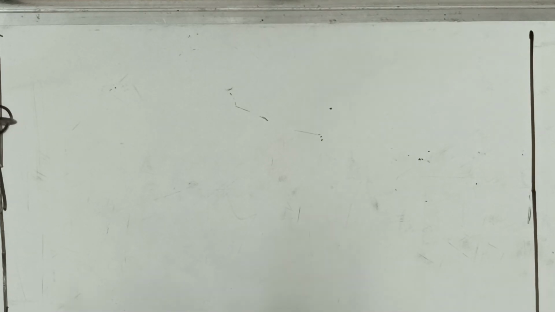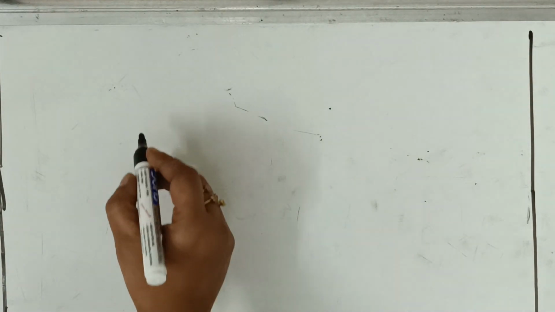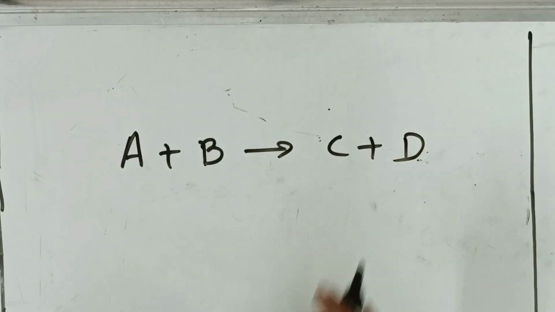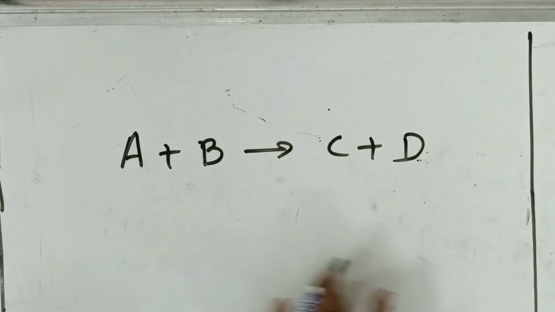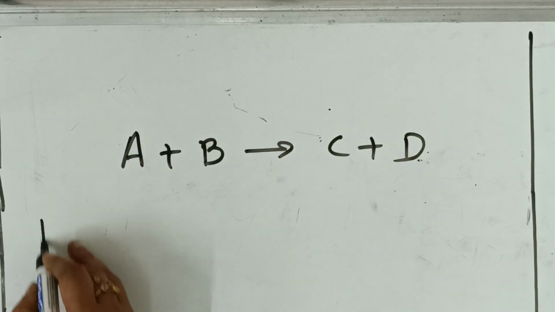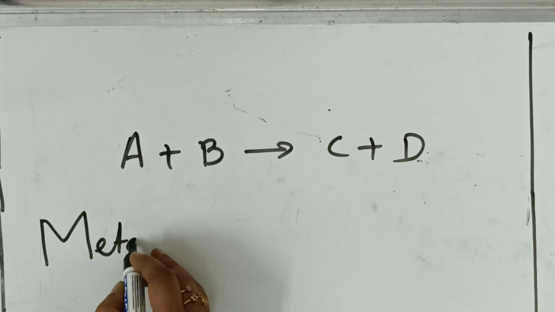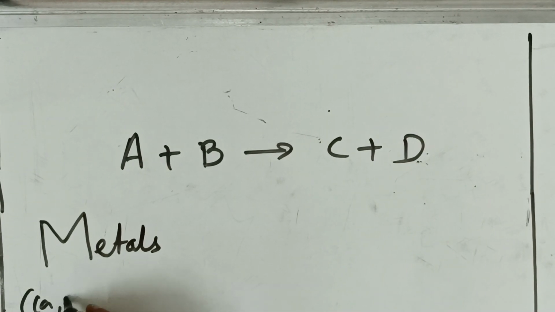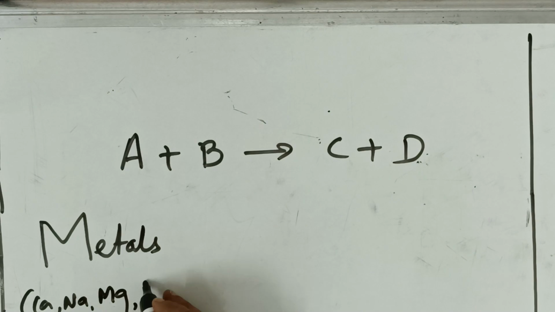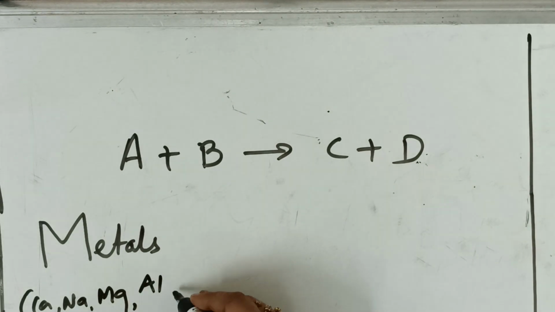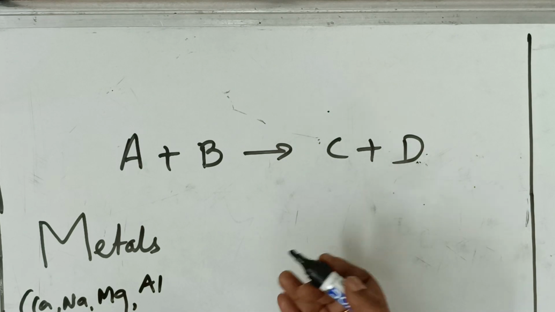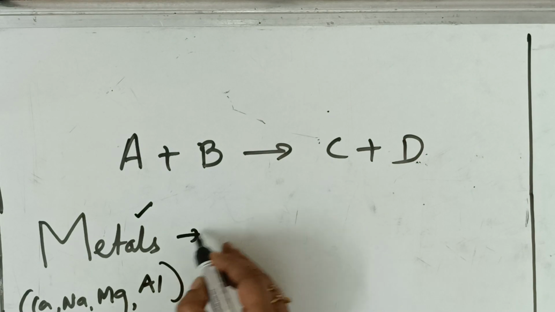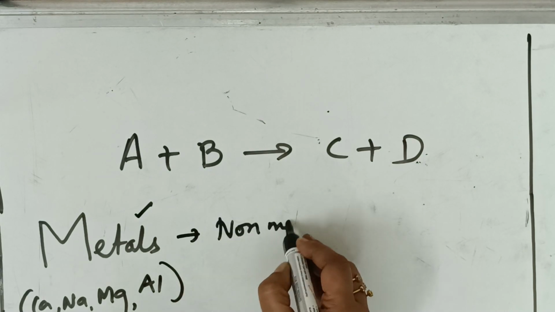simple. There's only one logic. Whenever a chemical reaction is given to you, A plus B giving C plus D, remember you have to follow the sequence. Let it be anything, first I have to remember that metals should always be balanced first. What are the different metals we have? We have calcium, sodium, magnesium, aluminium, so many metals, silver, gold, iron, XYZ. First, balance the metals. Then you balance the non-metals in the reaction.